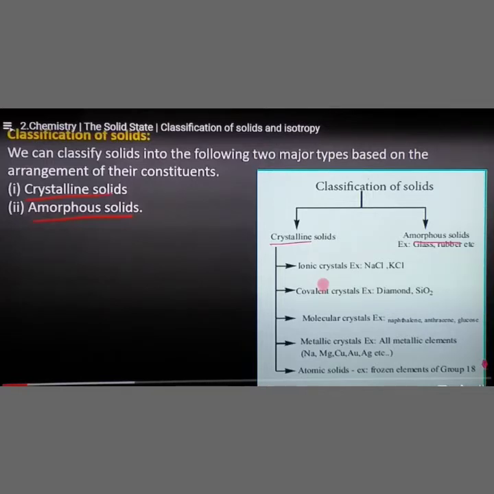But those gases can also be compressed to the solid form, which exists as atomic solids. We know that noble gases are monoatomic in nature. They never form a molecule. So they only form atomic solids. That is the example, frozen elements of group 18.